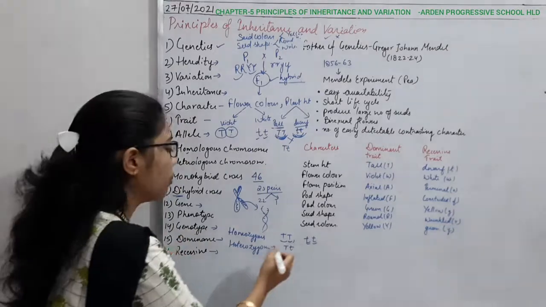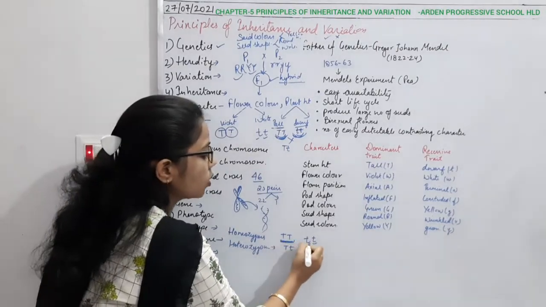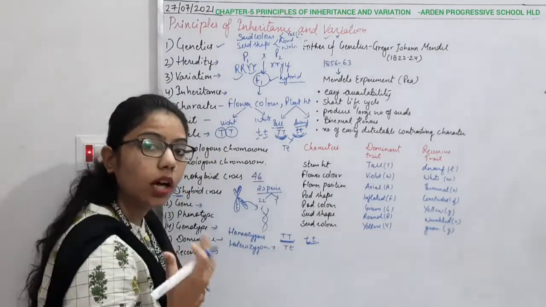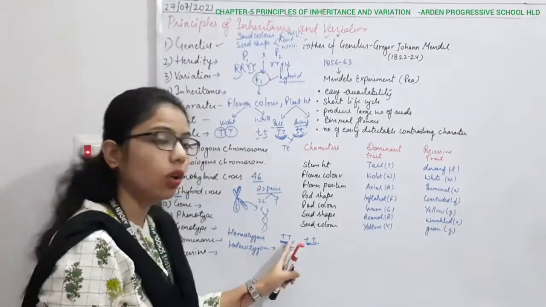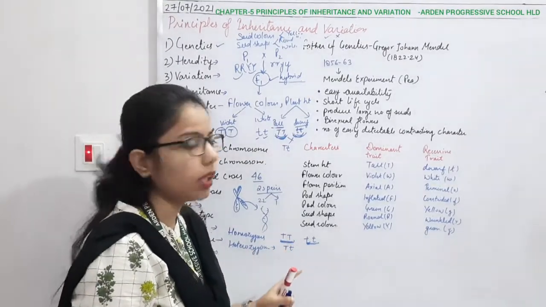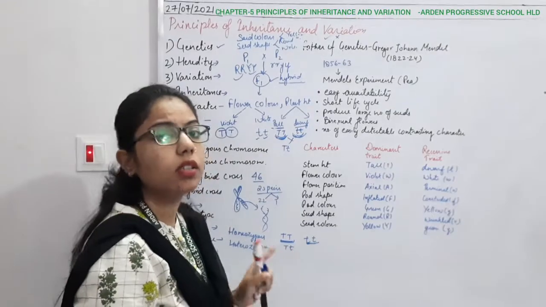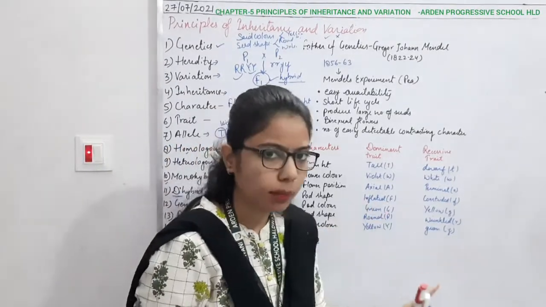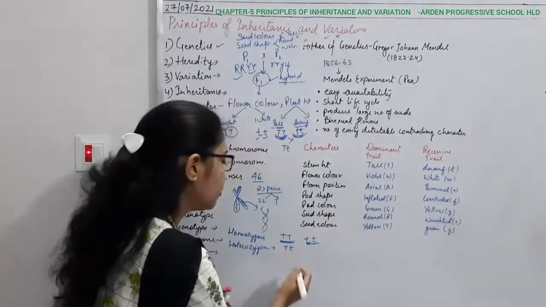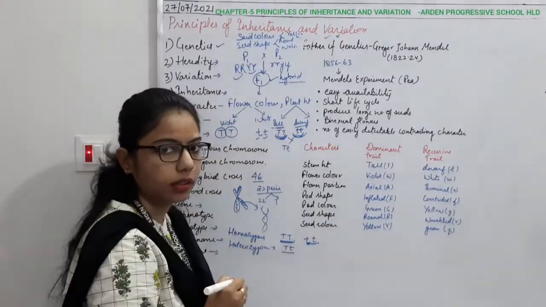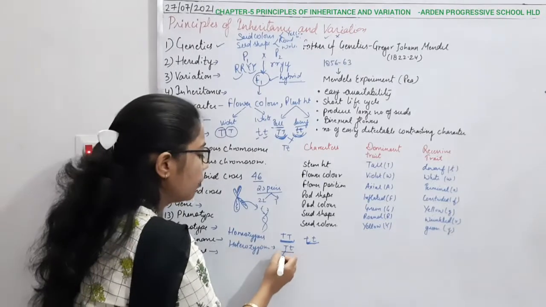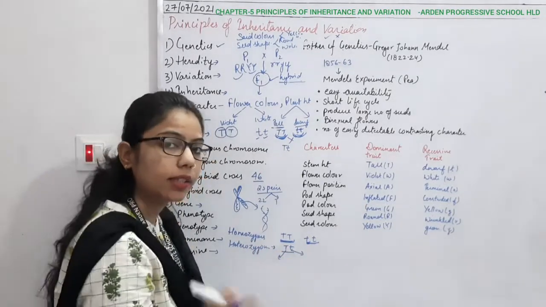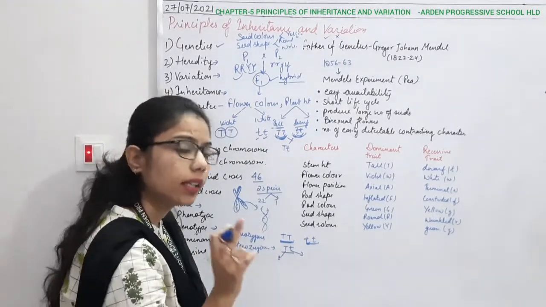So when I talk about the homozygous, no one is going to dominate the other. It means that both of them are the same. If it is capital T, there is nothing to suppress the effect of the other part. But when the condition is heterozygous, what will happen? One will dominate here and it will suppress the effect of the recessive one.